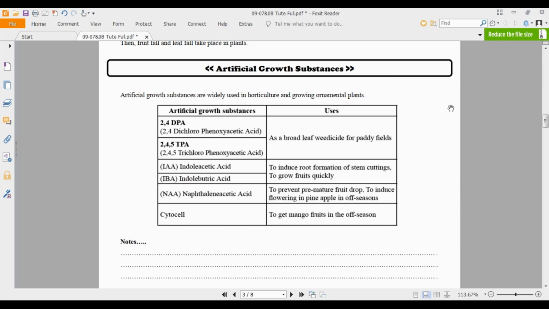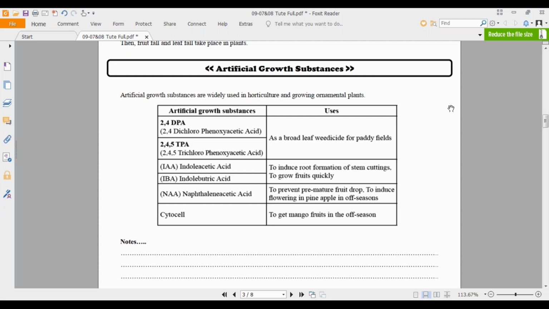Natural substances means they are produced inside the plants naturally. Artificial means we produce them outside the plants as chemicals, and we inject them into the plants. That is what people basically term as chemicals having been applied to the plants, fruits, vegetables and all, and that is why they are growing larger, we say. These chemical substances which are externally produced away from the plant are what we term artificial growth substances. Accordingly, there are a few major examples that we take with their functions.